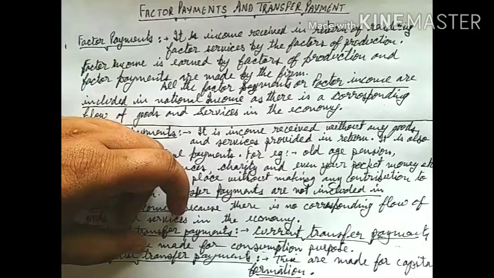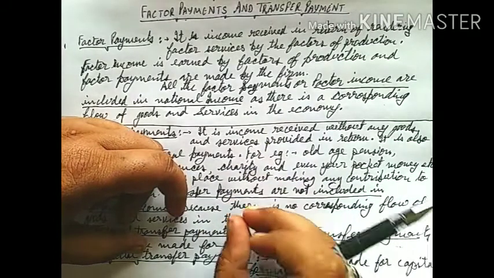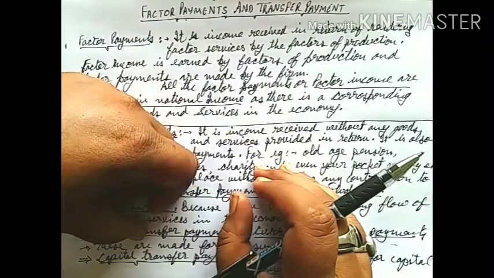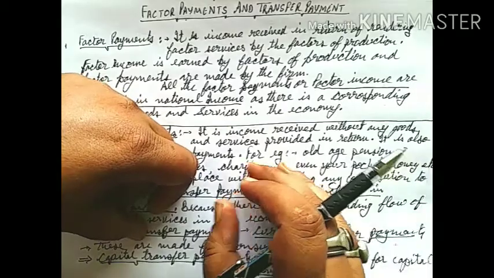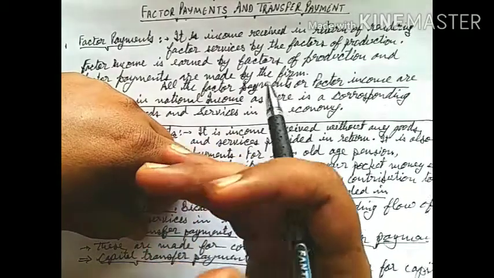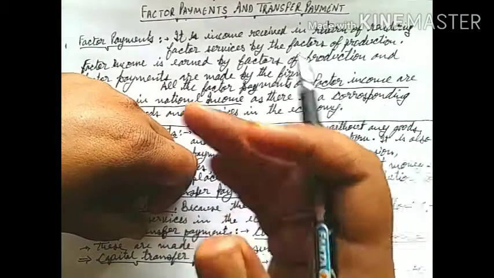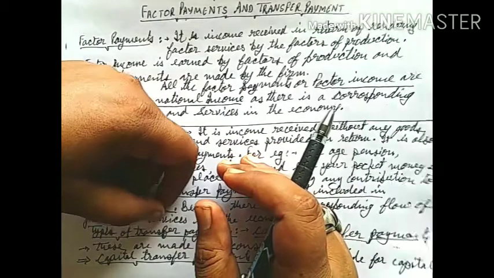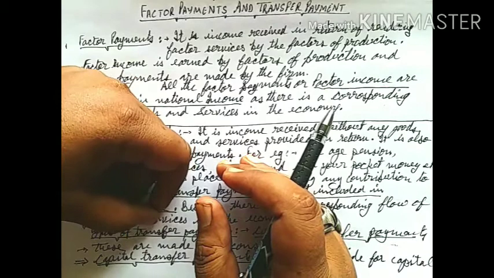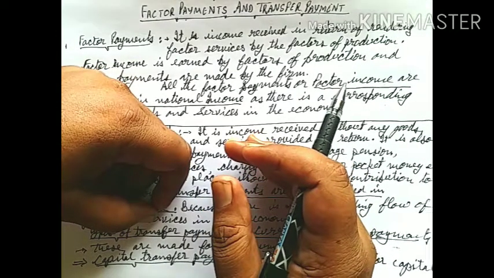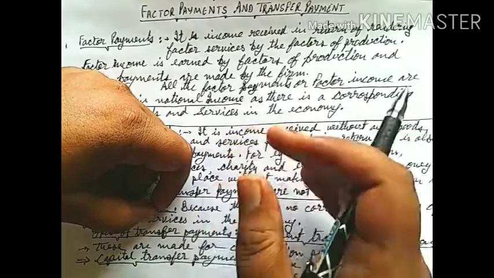Suppose that this is the time for monsoon, and in several parts of our country there is natural disaster, the floods, and in floods the property of the state or the people is damaged.